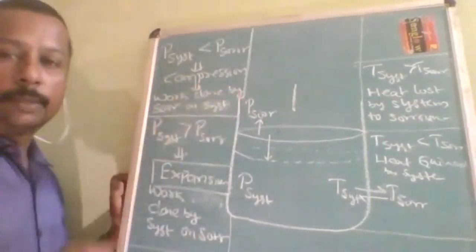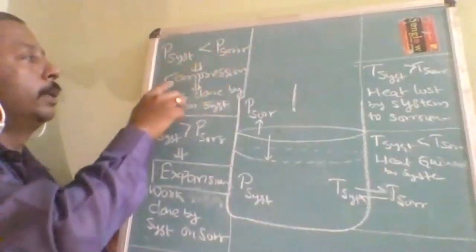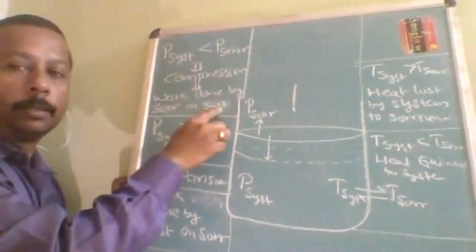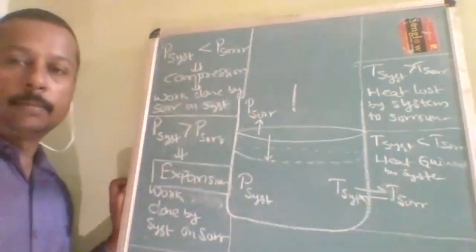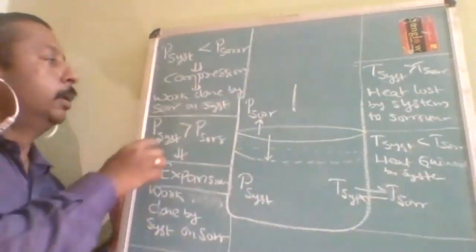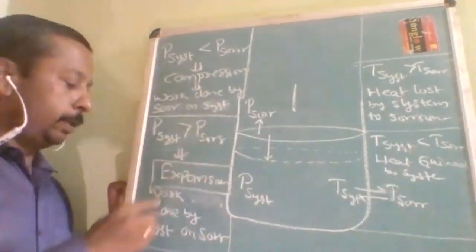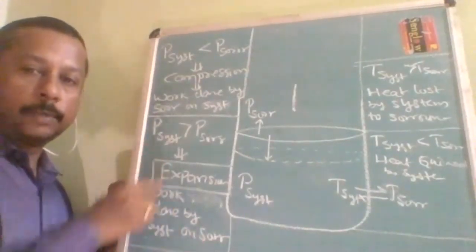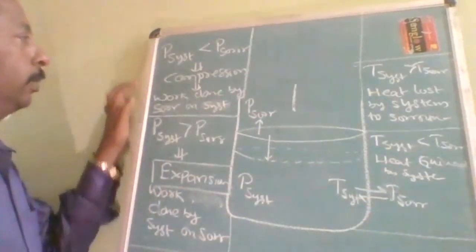Okay, so this was a mistake. Here when P system is less than P surrounding, compression takes place. Work done by the surrounding on the system. Compression means work done by the surrounding on the system. Here P system greater than P surrounding means work done by the system on the surrounding. Is it understood? This was just written in the opposite way, so keep a note of it.